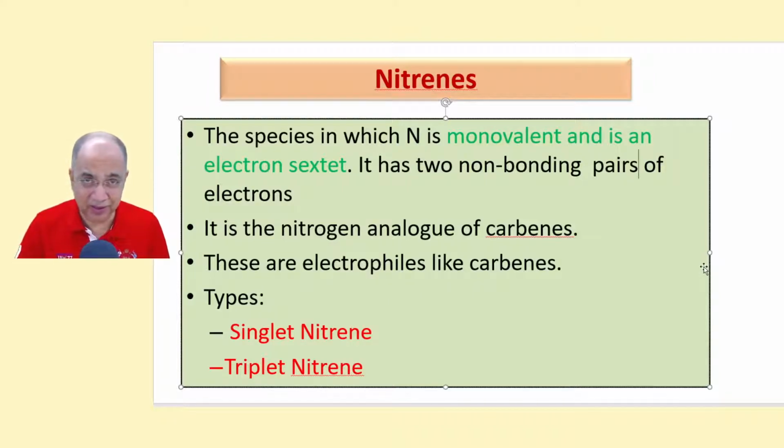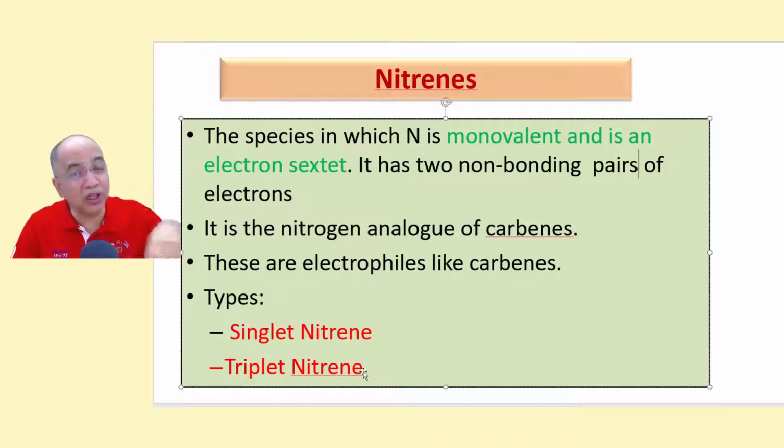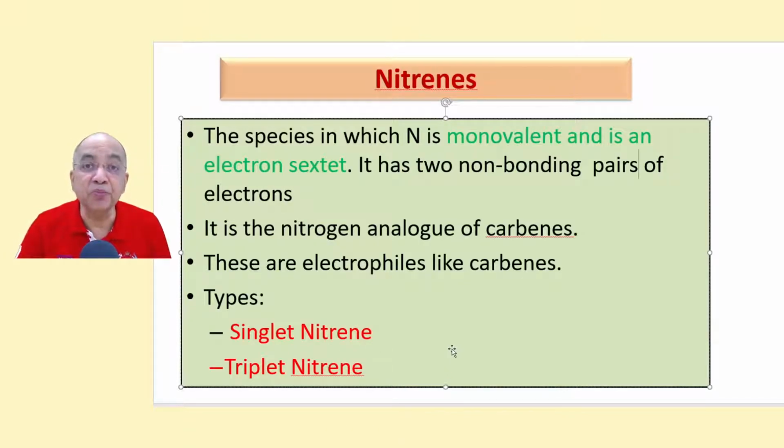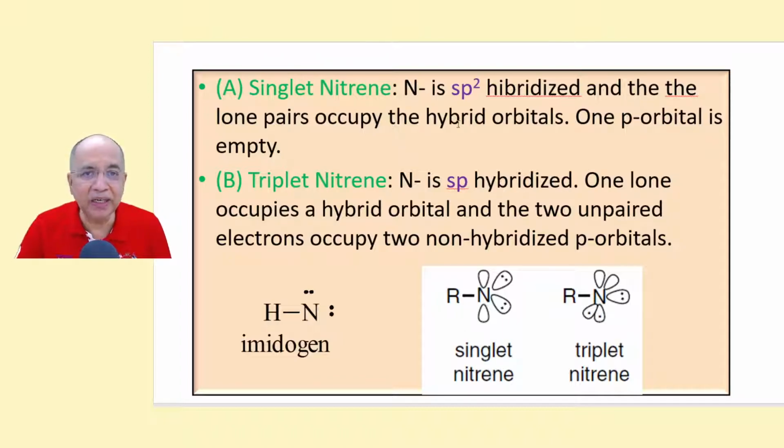Like carbenes, nitrenes also are of two types, singlet nitrene and triplet nitrene. But unlike the hybridization here, triplet nitrene is sp. In carbenes, both are sp2. But here, singlet is sp2, triplet is sp. Let's see. Singlet nitrene is sp2, where the two non-bonding electron pairs remain on hybrid orbitals, and the non-hybridized pz orbital is empty, free.